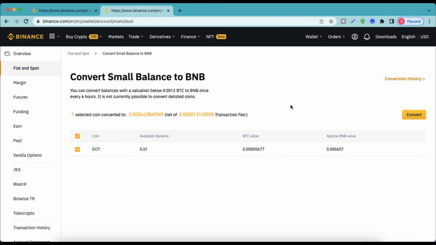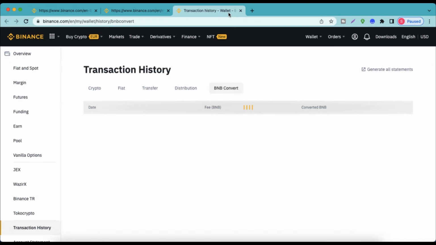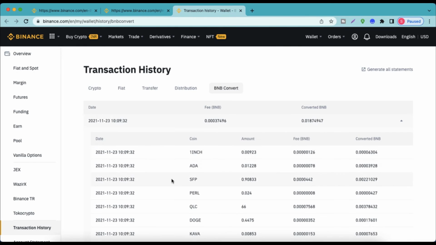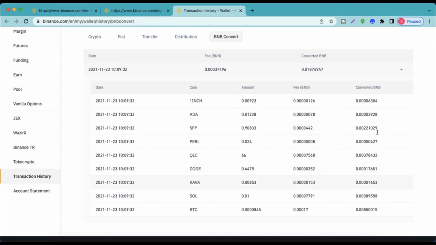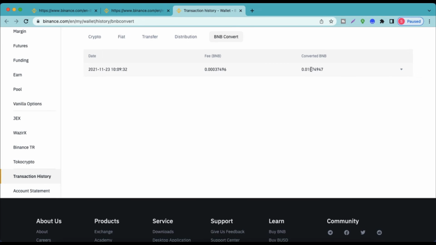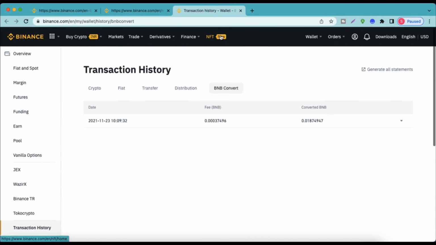But before that, I would like to show you the conversion history that I have done before. Here on the new tab, you can see the conversion that I have done. So these are the coins which I have converted, like I told you in the example, QLC. So this is the amount I had, and this is the fee that I have paid for the conversion, and in the end it shows the number of BNB I am getting, the number of converted BNBs. This is the total amount. And now let's go back.